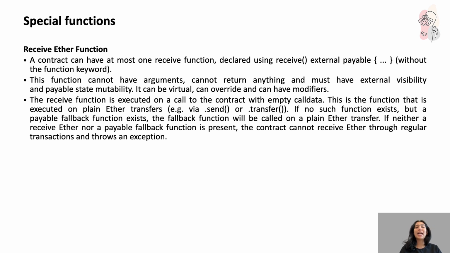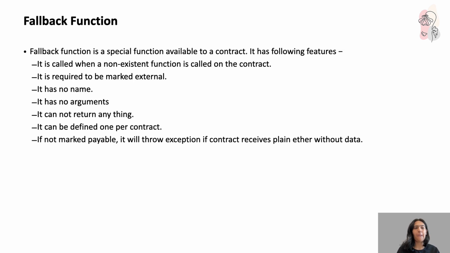And if the contract doesn't have a receive function nor a payable fallback function, then any attempt to send ether to that contract through a regular transaction will simply fail and throw an exception. So in short, the receive function acts as the default entry point for direct ether transfers, ensuring the contract can safely and explicitly handle all the incoming payments.